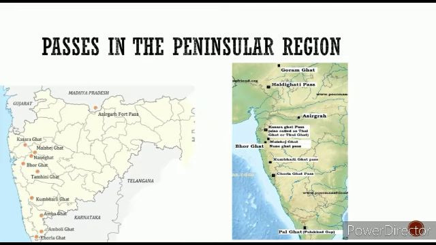You can see it on the map. Then there are other passes like Palghat Pass, which is in the Palakkad Gap, also called Palakkad Gap. Then Chodla Ghat, Kumbarli Ghat and Amba Ghat are there. Have a glance around all the passes.